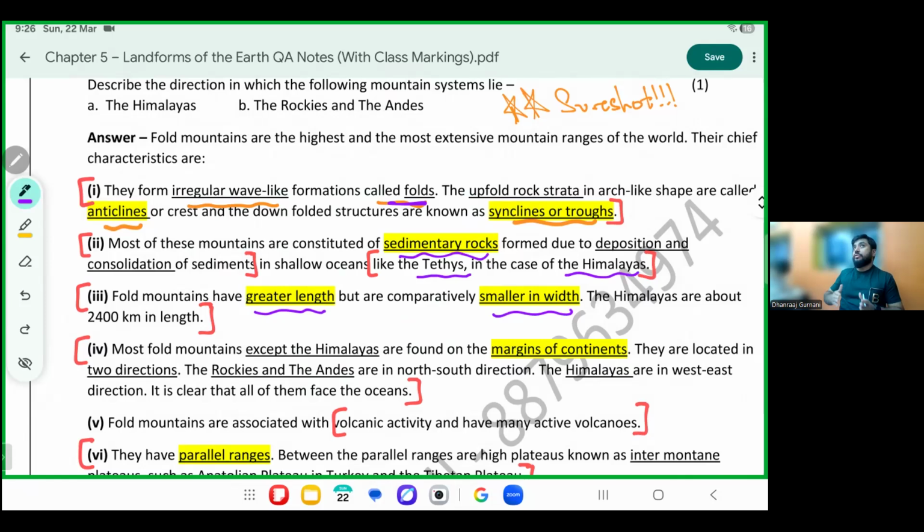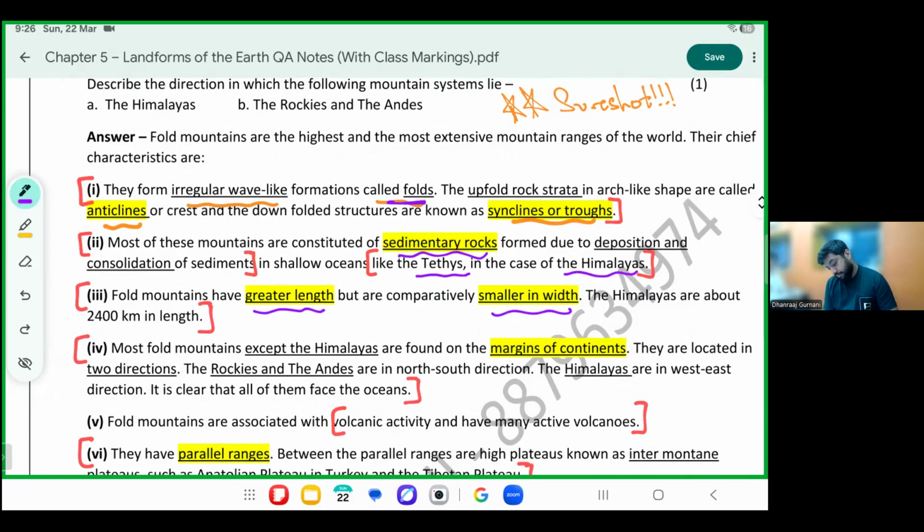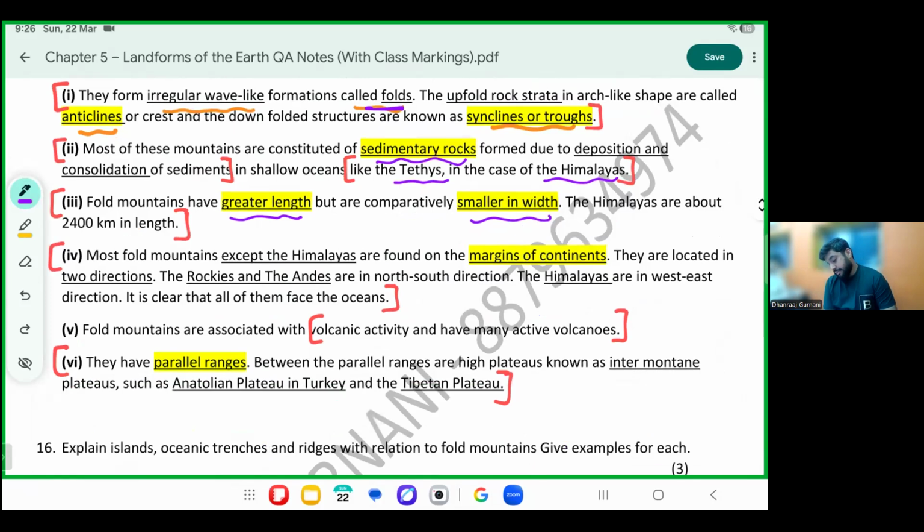Look here, math students, you know this. Length is more, width is small. Very important, mark this example.